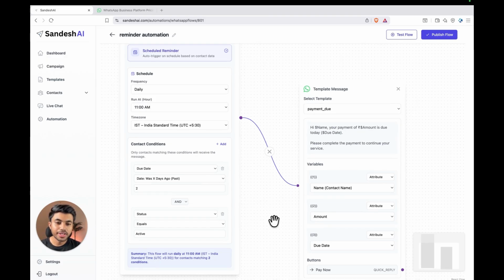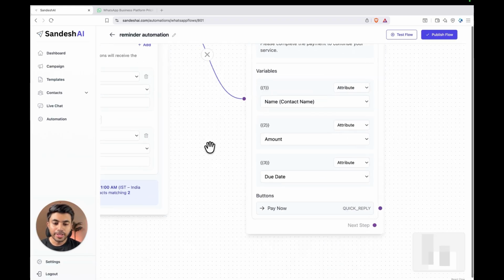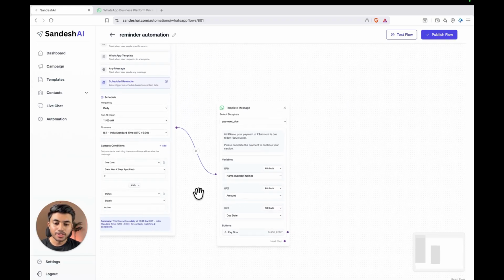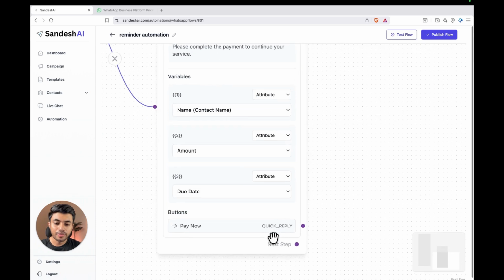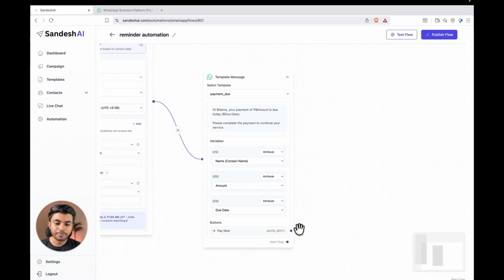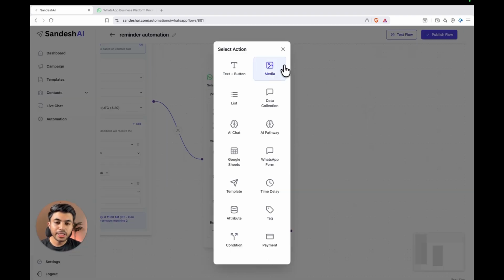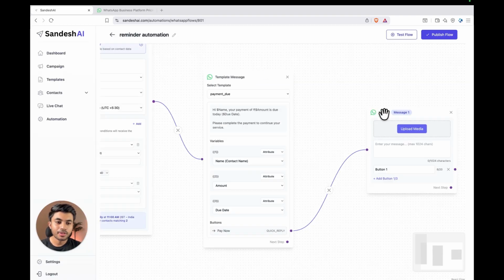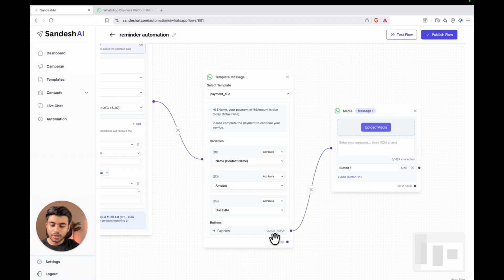Now what else we can do here is in the pay now button, we want if someone clicks on this pay now button, we want to share the payment details with them. So what we can do here is if someone clicks on this pay now button, drag right here, select the media node here. If someone clicks on the pay now button here, you can either share the payment details in the media format, which you can attach here, or you can include the payment details directly in the message body. Let me quickly add that.